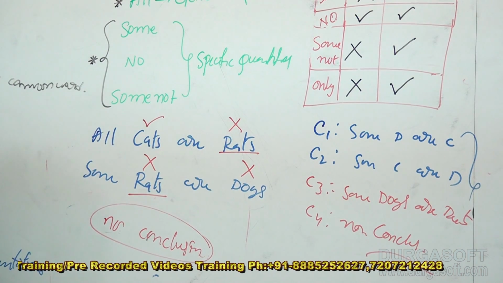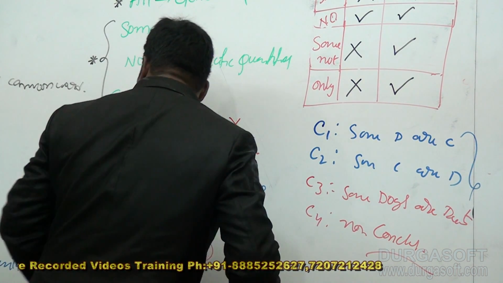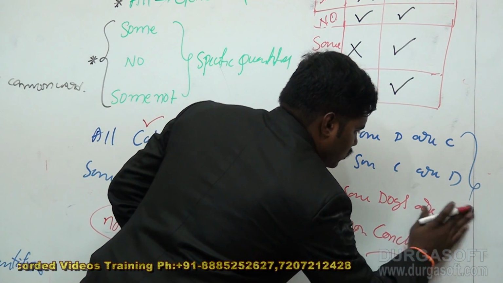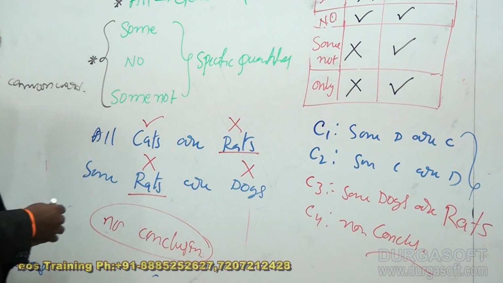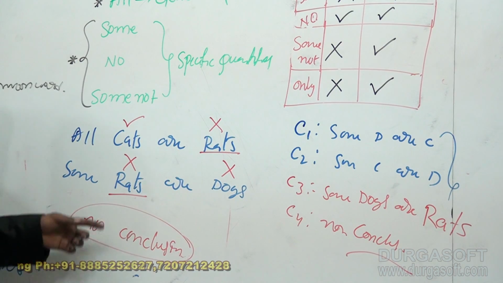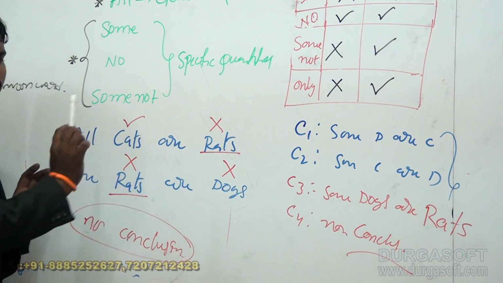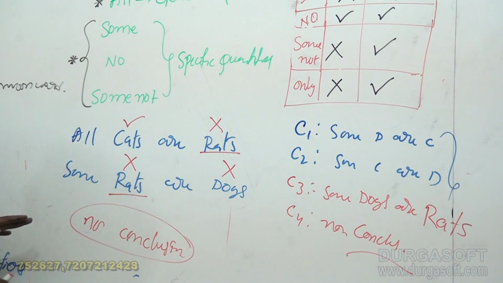Is conclusion 3, some dogs are rats, right or wrong? Where is the dogs and rats relation? That exists in the same statement. So you don't go to the distribution table.